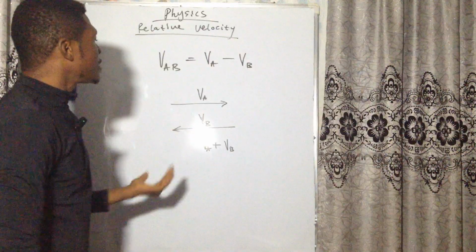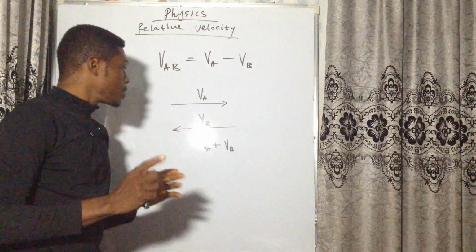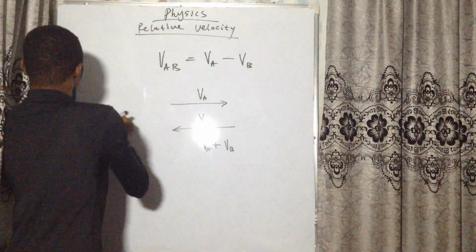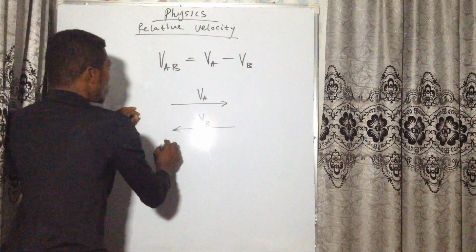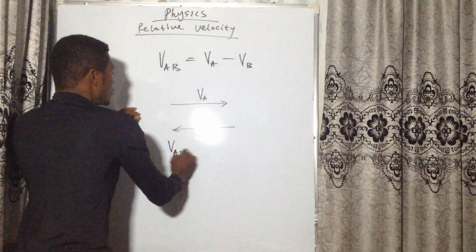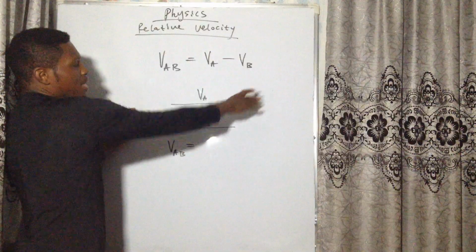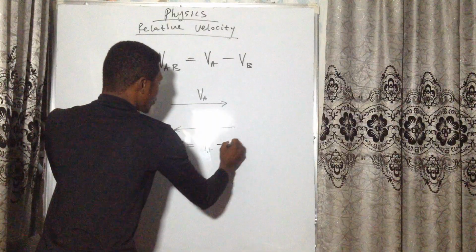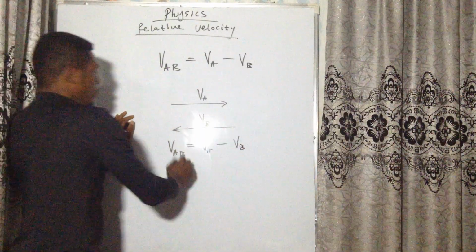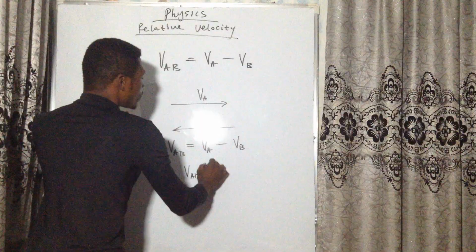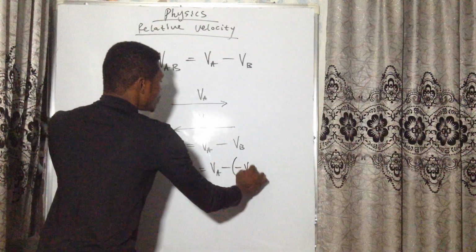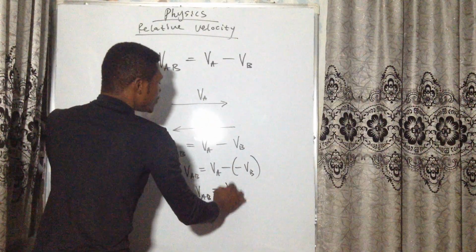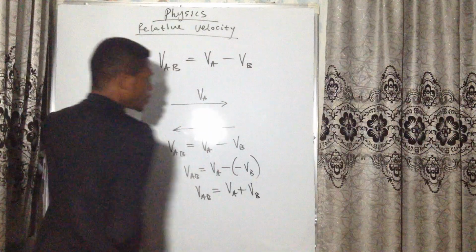But when we consider magnitude and direction, we express relative velocity as VAB. Your direction is positive, and this one is negative. So VAB is equal to VA minus bracket minus VB, because the direction of this one is negative. So VAB is equal to VA plus VB. Do you understand?